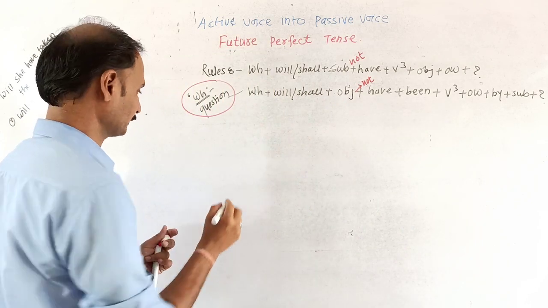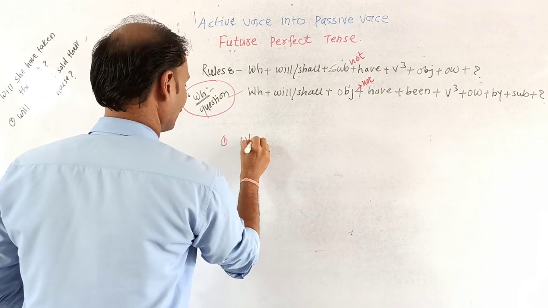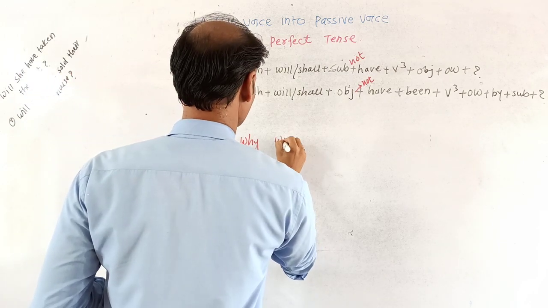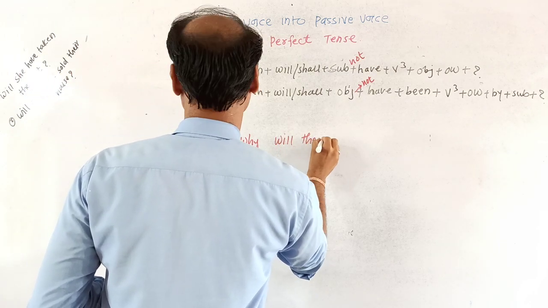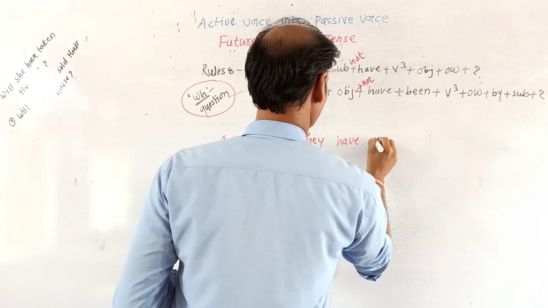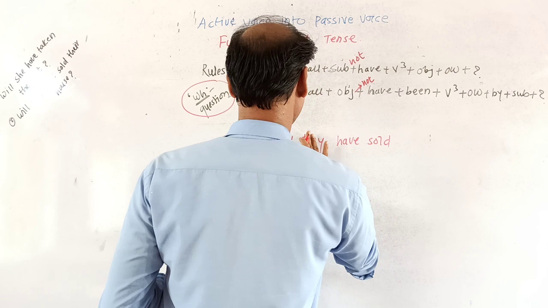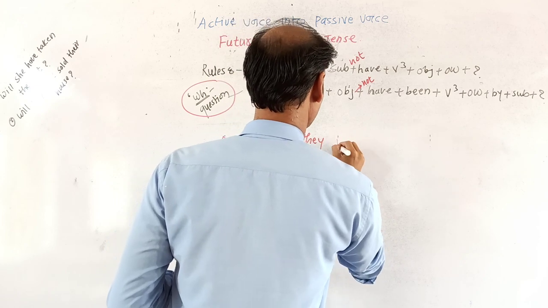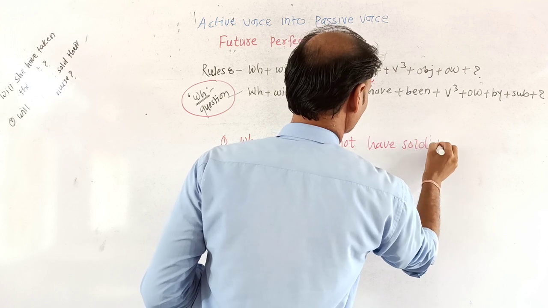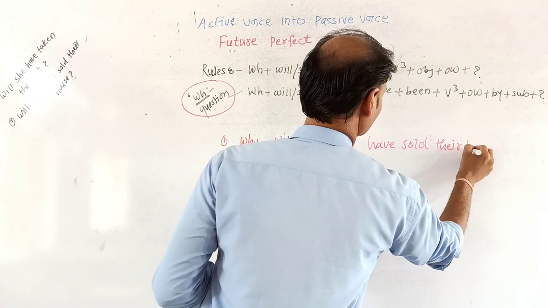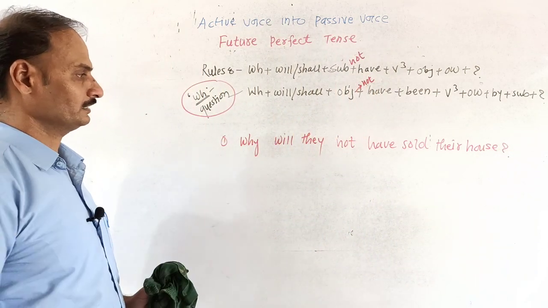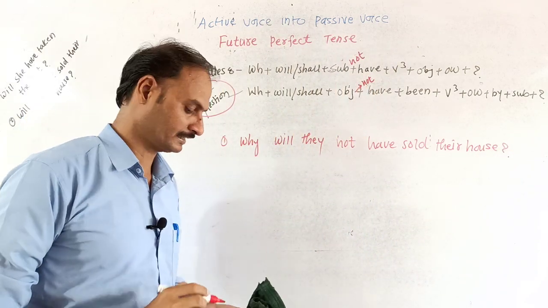We have a number of examples. Why will they have sold their house? Why will they not have sold their house? Question mark. Why will they not have sold their house?